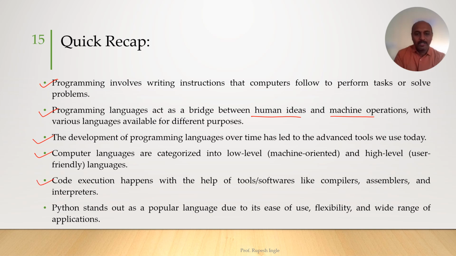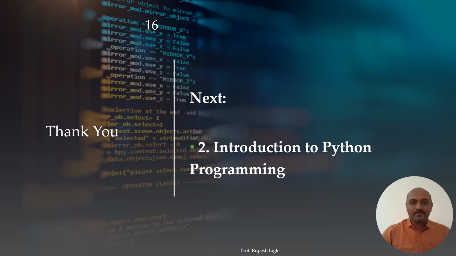We have seen the tools and software used to convert high level language into machine level language, using compilers, assemblers and interpreters. We have seen why Python stands out as a popular language due to its ease of use, flexibility and wide range of applications.